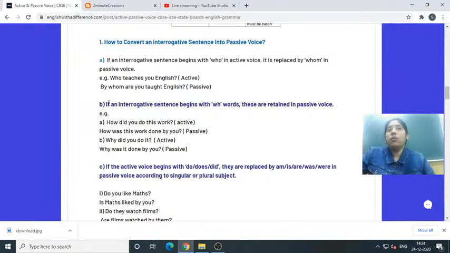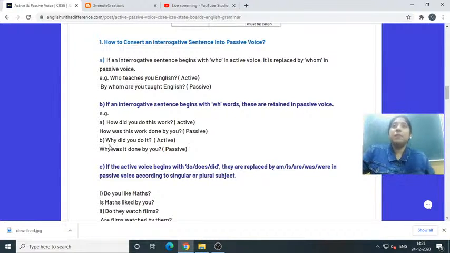Now formula 2. If an interrogative sentence begins with WH words, these are retained in passive voice. For example, how did you do this work? It is in active voice. While changing: how was this work done by you? Passive voice. Here the sentence starts with how, and it remains the same. How was this work done by you? Got it? Now again, why did you do it?